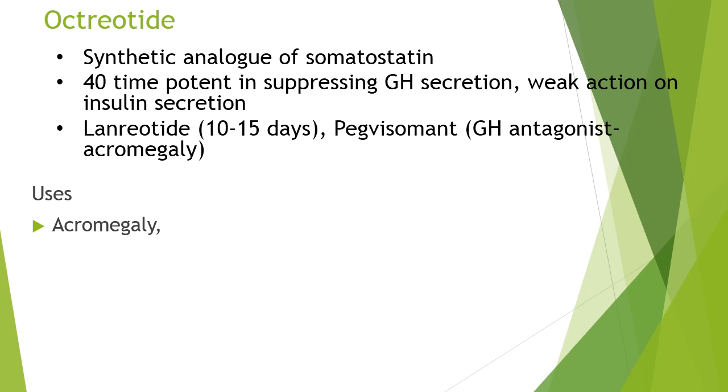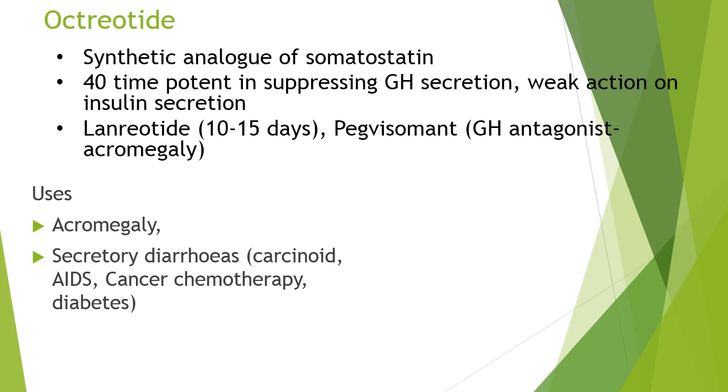So uses of such hormones or analogs are in acromegaly, where there is excess of growth hormone release, and secretory diarrhea. Octreotide and other analogs inhibit all secretions of the GI tract, which will take care of the secretory diarrheas seen in carcinoid syndrome, AIDS patients, diarrheas due to chemotherapy, and diarrheas due to autonomic disturbances in diabetic patients. These drugs are also used for esophageal variceal bleeding.